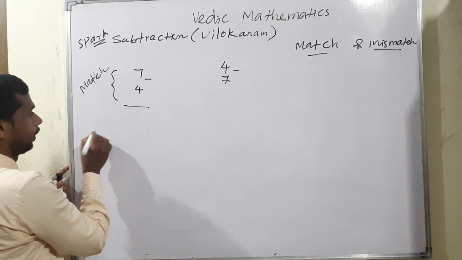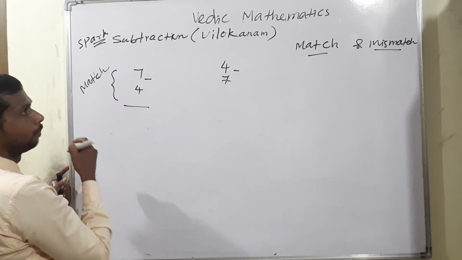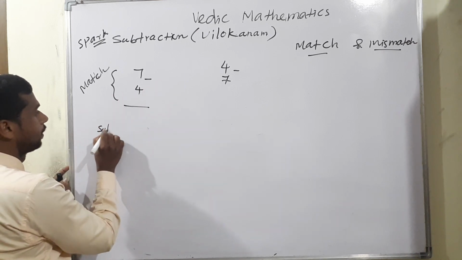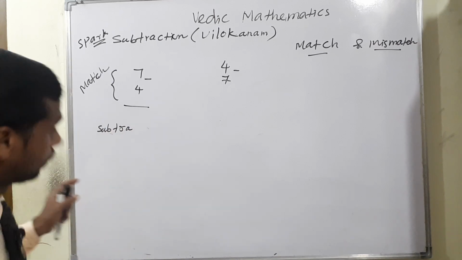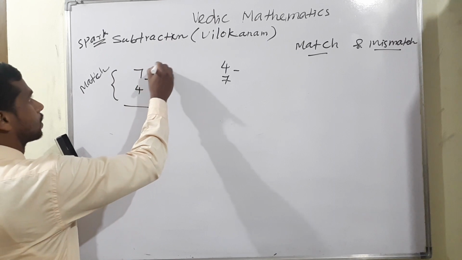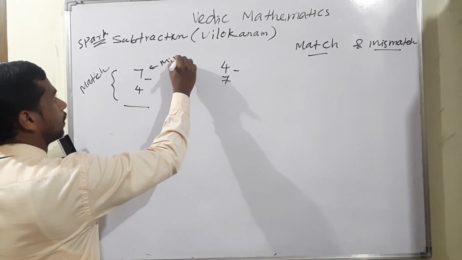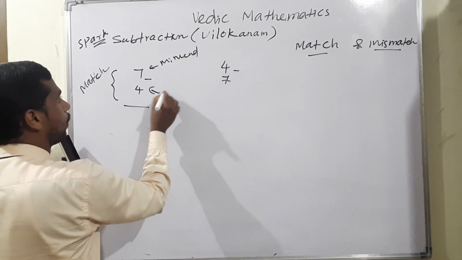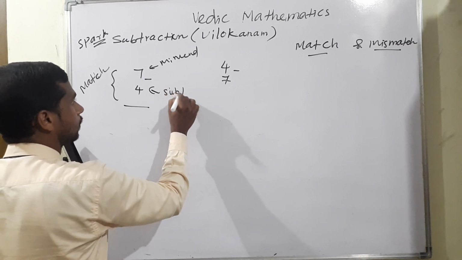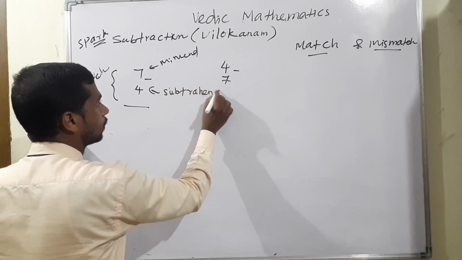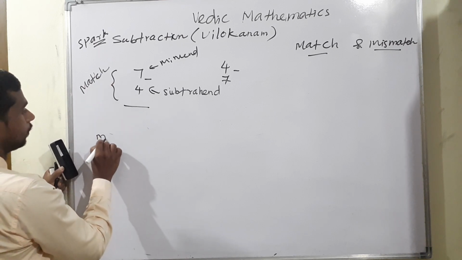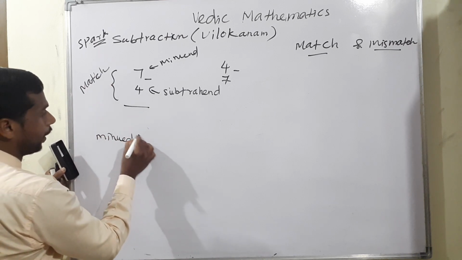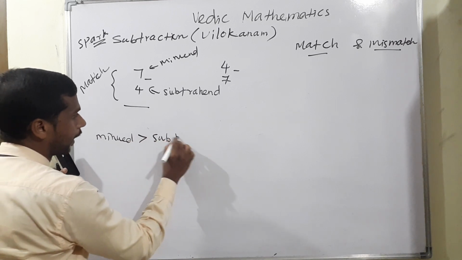Now another explanation for the match definition. Minuend, subtrahend. That is actually the first name: this is called minuend. And this is called subtrahend. So what I am saying, the definition for a match number: minuend greater than subtrahend.